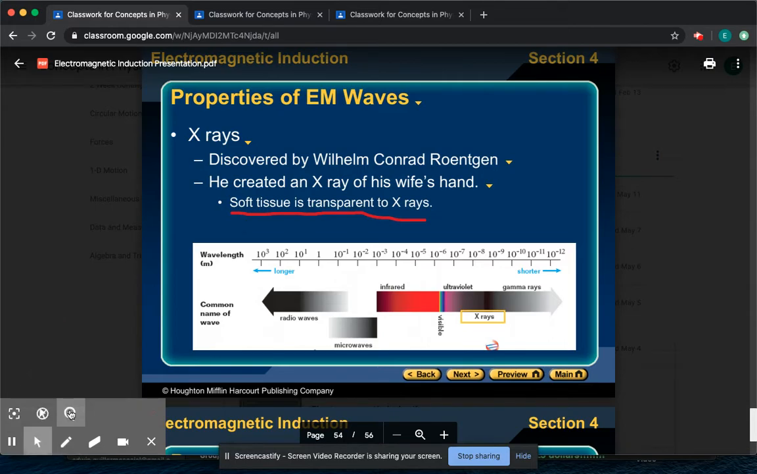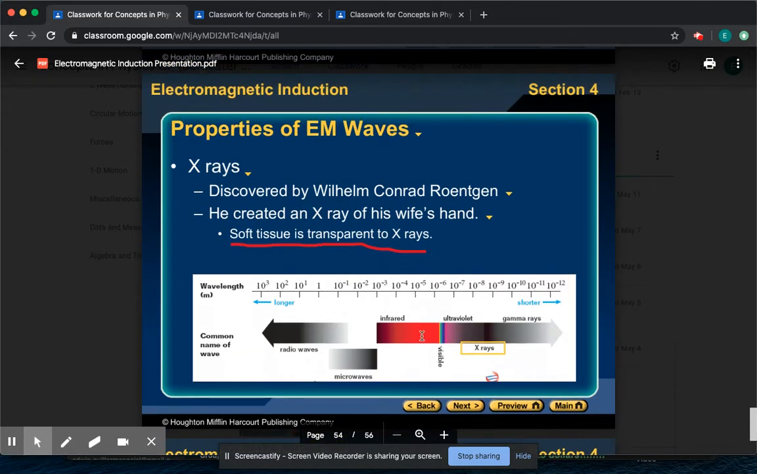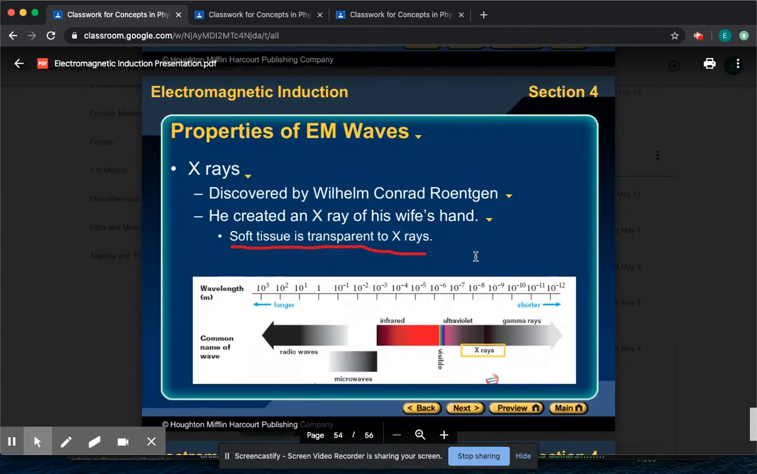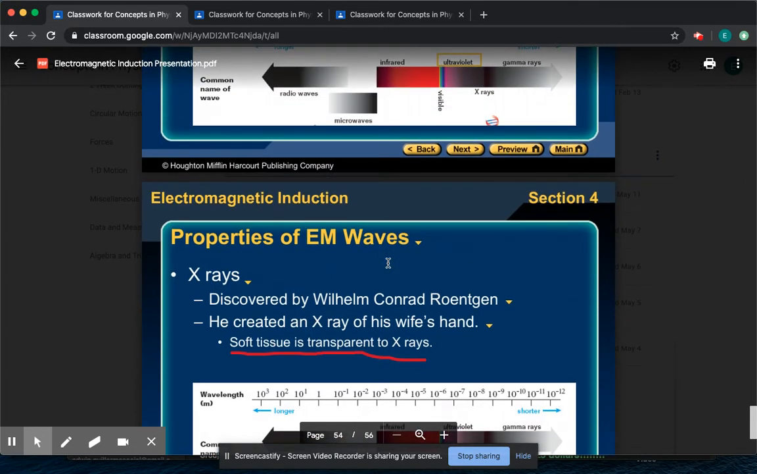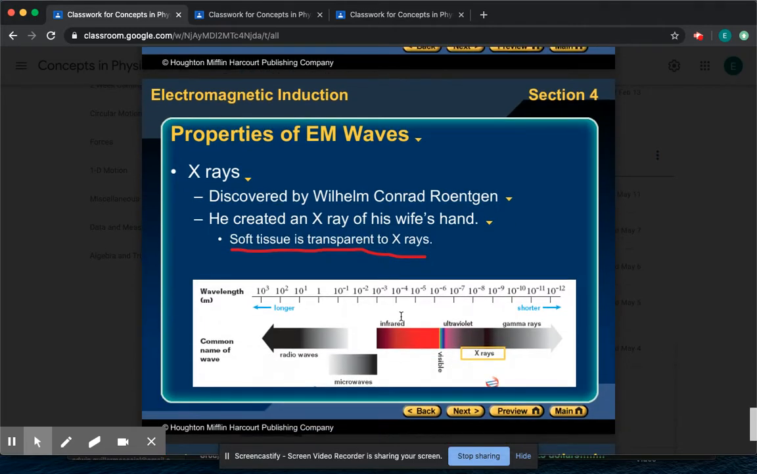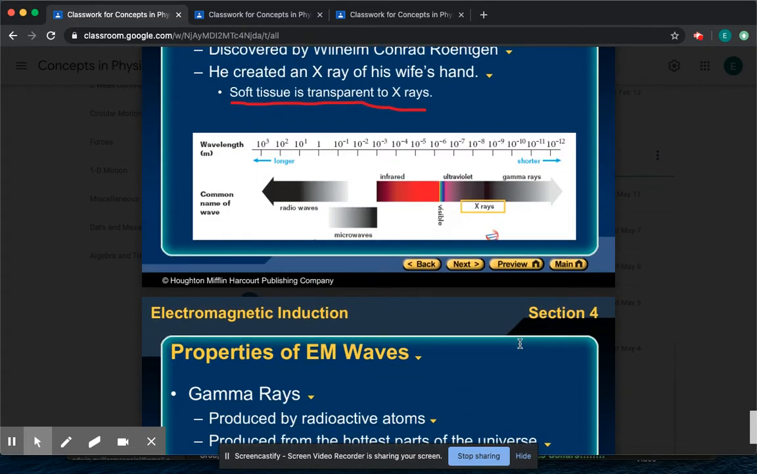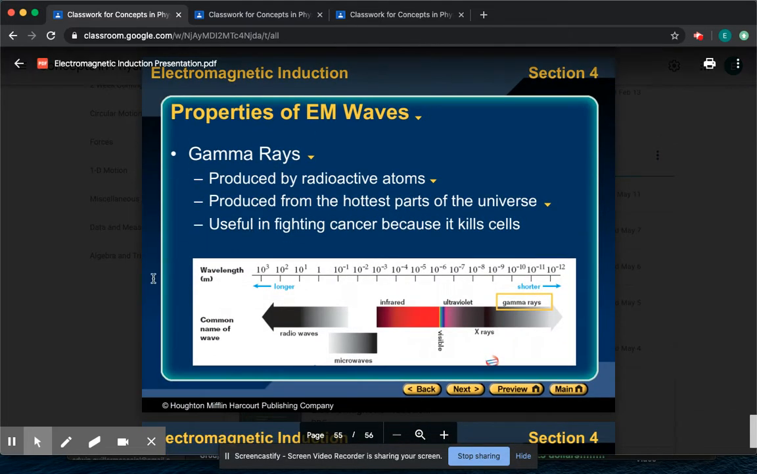Okay, the soft tissue. Now we're getting on the high energy stuff, and this is the stuff that starts to act like particles. Okay, so I would say from after visible, these things start to behave more like particles. They're more direct. Okay, and that's important for this next component, the gamma rays.